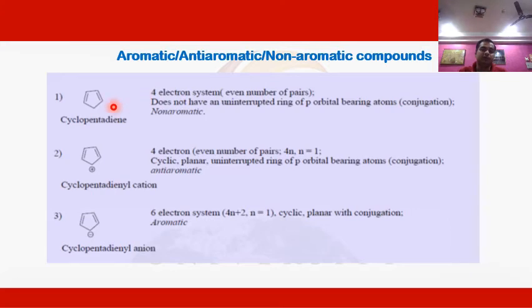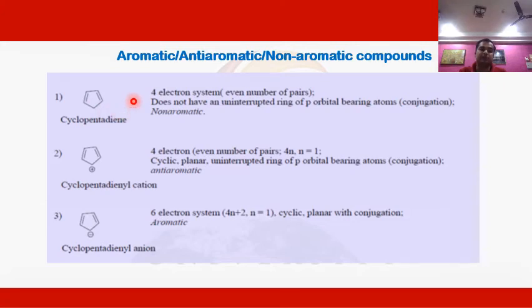But we can see clearly that in this case no continuous conjugation is possible, because at this corner we have an sp3 hybridized carbon. Due to this sp3 hybridized orbital, it does not have continuous conjugation.